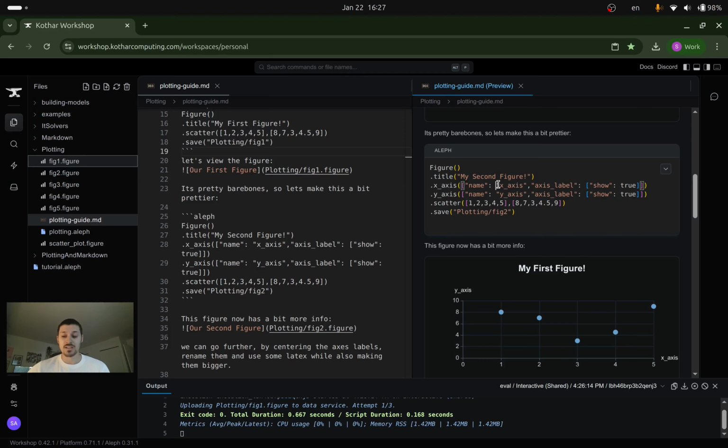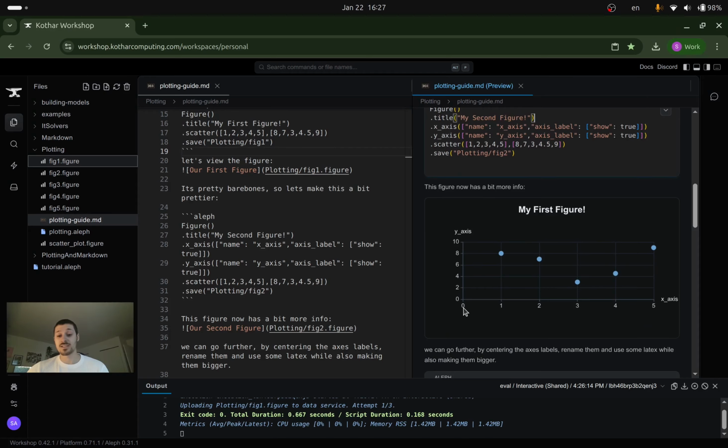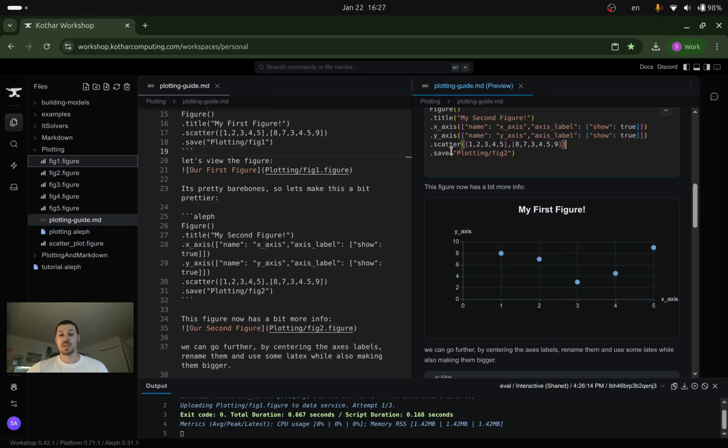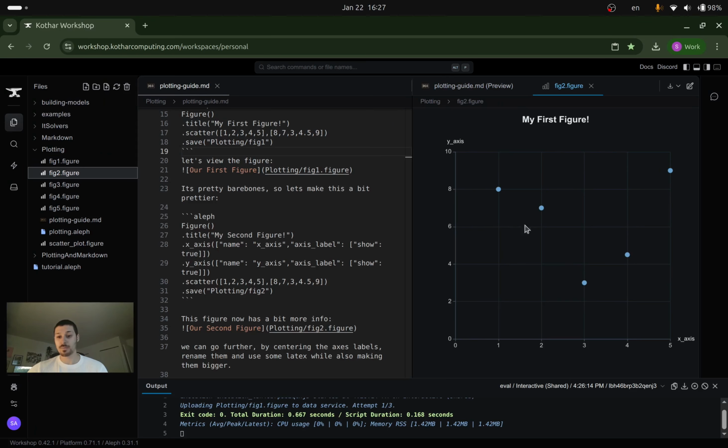Sorry, the name of the axes. I know this conflicts with matplotlib's syntax at times. Axis labels might mean something else. Axis labels here mean the ticks, so the numbers underneath the axis that give you the gradations. You can see I called my x-axis x-axis, my y-axis y-axis, and I want to show the basic ticks here. Then I put my scatter data and I save it. It's saved in figure 2, which I can open up, and I can see this here.